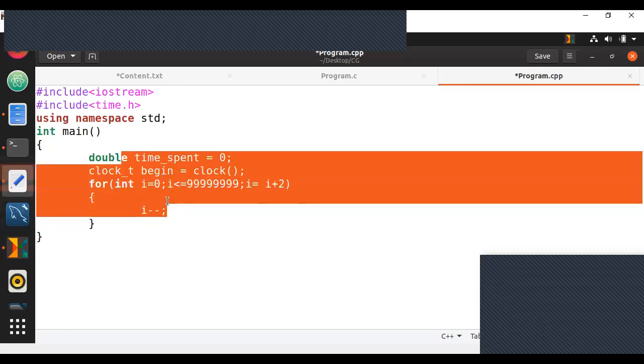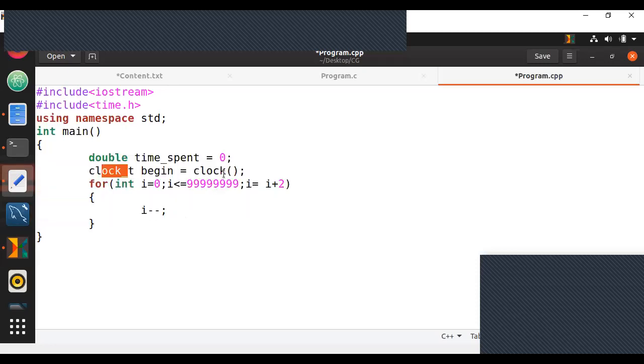But I'm showing you this if you want to learn more about time complexity on your own, because we will be using this for our sorting algorithms. I just wanted to show. So at the end, after all your work is done, you can just do clock_t end, create one more variable called end, and take the time at that point.